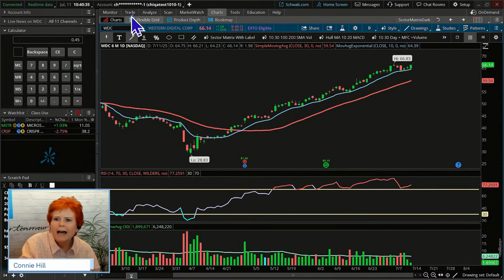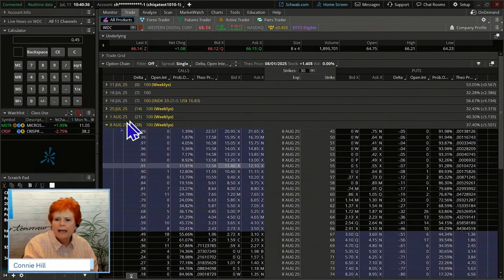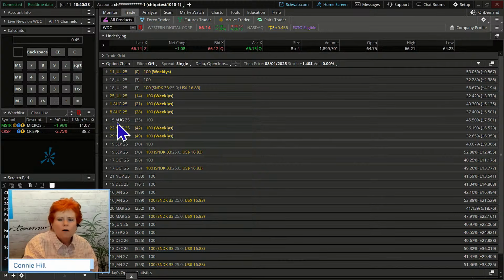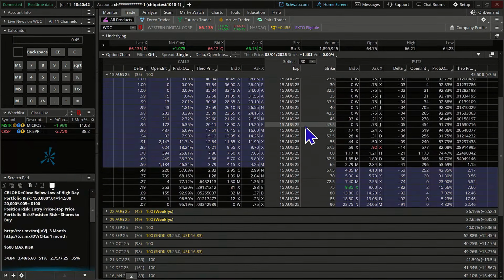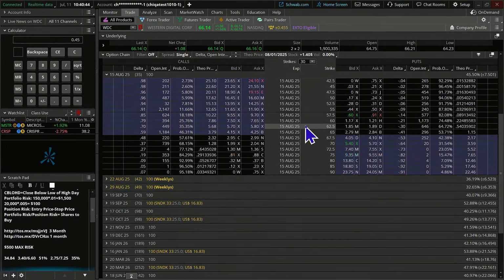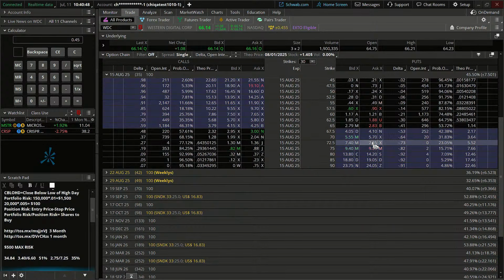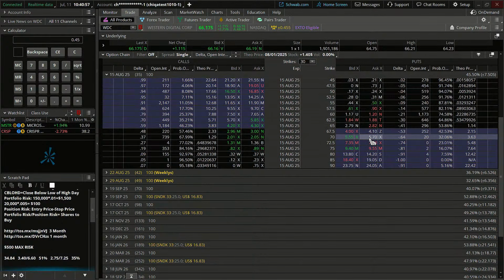Let's go look at how the contracts lay out here. Now on this, I'm going to go with the October 15 options. Those are the monthlies. That's where we have more open interest to take advantage of. And let's see if the strike prices that I was looking at still seem to work out. When you're selling, you're looking for maybe a 30-something delta, high 20-something, low 40-something delta, something maybe in that range. This one's going to offer us a 41 and a 30.